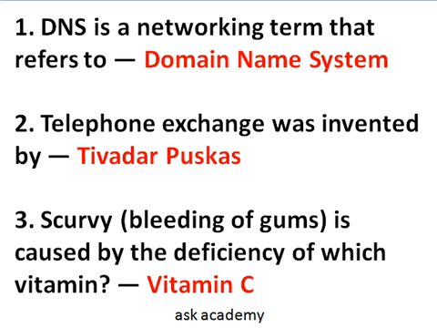Question number 3rd is scurvy, that is bleeding of gums, is caused by the deficiency of which vitamins? So it is caused by deficiency of vitamin C. Some other vitamin deficiencies can be asked in the questions, that is vitamin A deficiency can cause keratomalacia. Vitamin B1 deficiency can cause beriberi. Vitamin B2 deficiency can cause ariboflavinosis, or vitamin B3 deficiency cause pellagra.